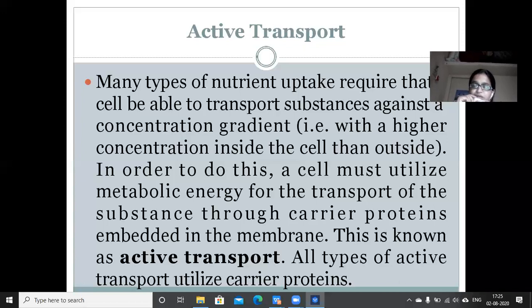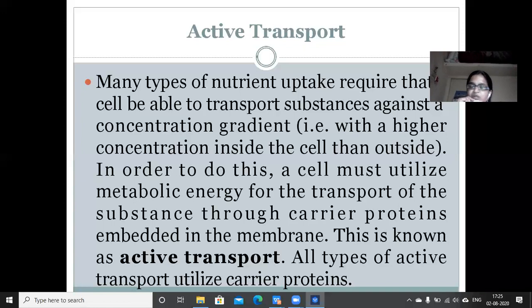higher concentration. In other words, suppose an X molecule, an X nutrient is there, and its concentration is higher inside the cell and less outside the cell. Even then, the X molecules which are present outside the cell, even though their number is low compared to the interior of the cell, have to be transported across the membrane, but using metabolic energy. ATP is utilized in this process because the transport is being done against the concentration gradient. And here also carrier proteins are involved in the transport, and this process is known as active transport.